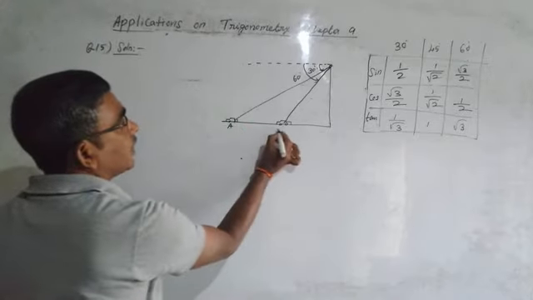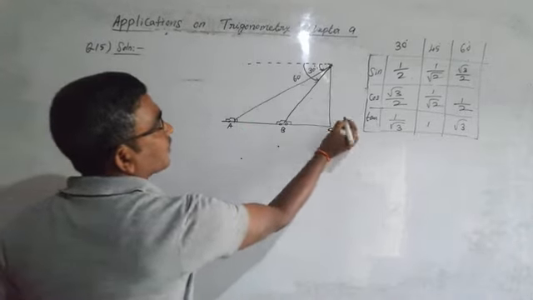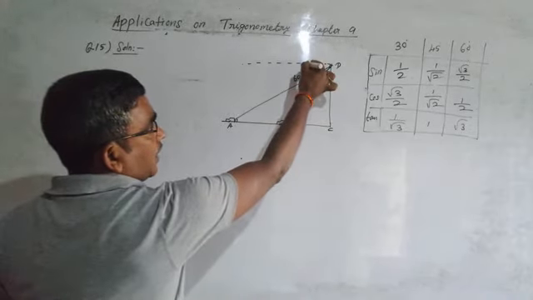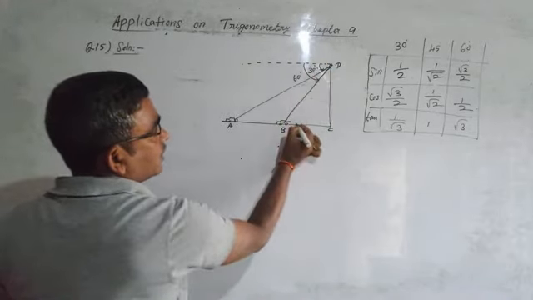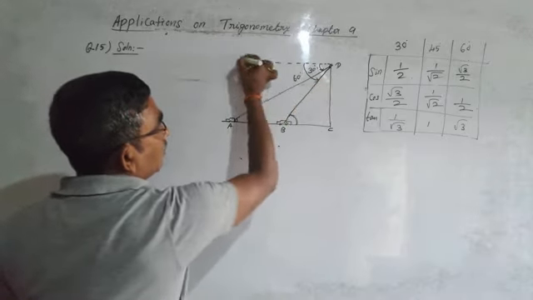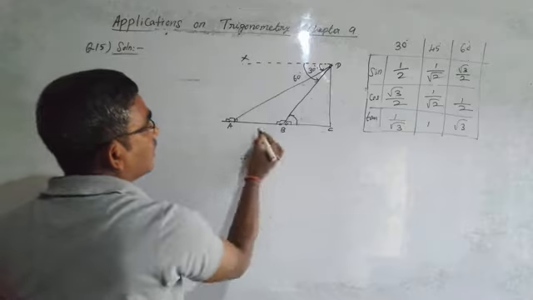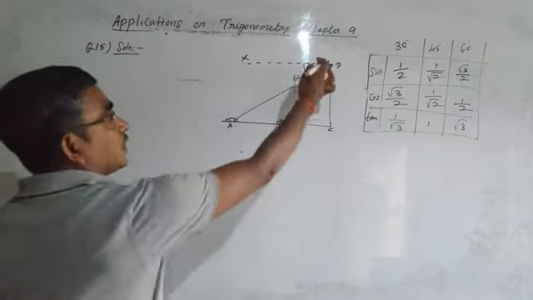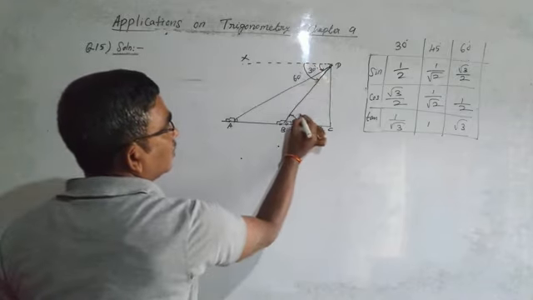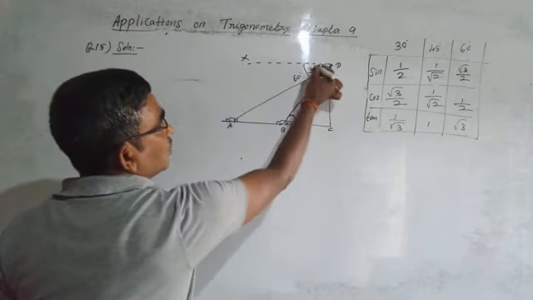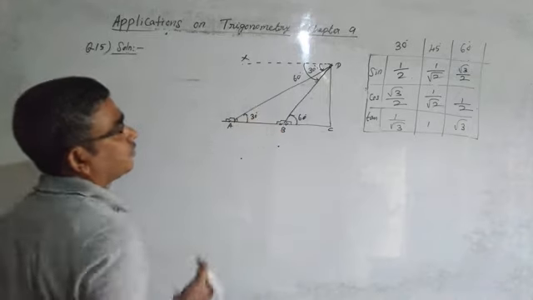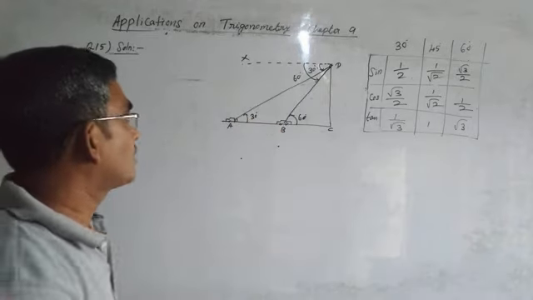Just give the names A, B, C, and D. So this angle 60 degrees is equal to this 60 degrees because these two are alternate angles. Suppose DX is parallel to AC, and DB is a transversal. Alternate angles are equal. It is 60. So this one must also become 30 degrees, because alternate angles are equal. Okay, let's start the solution.